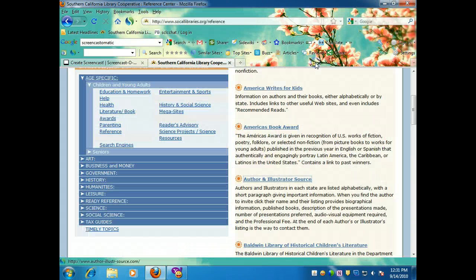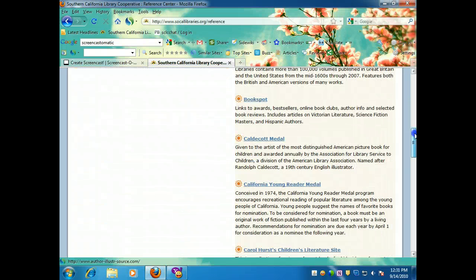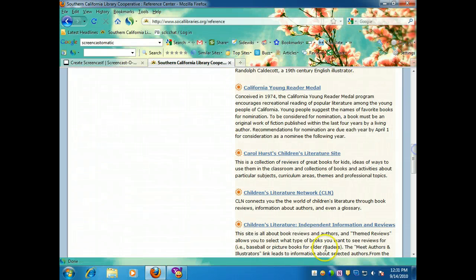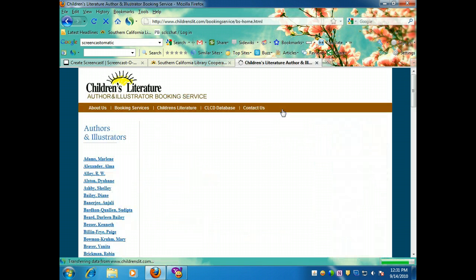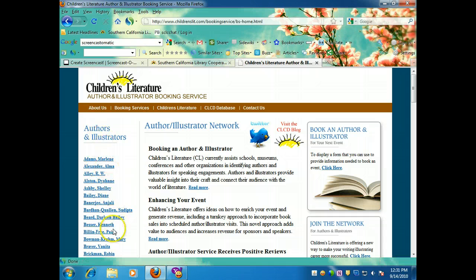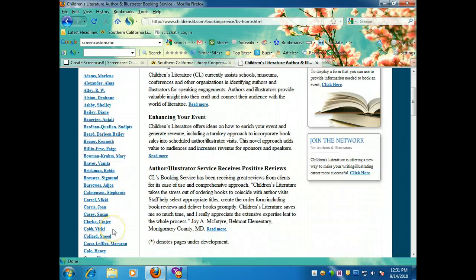The third link that we're going to look at can be found in this site from the Children's Literature Council of Southern California. It's called Children's Literature, Independent and Information Reviews. Right here at the top, there's a tab called Author Illustrator Bookings. If you click on that, you get a list of all the different authors and illustrators available in their database.